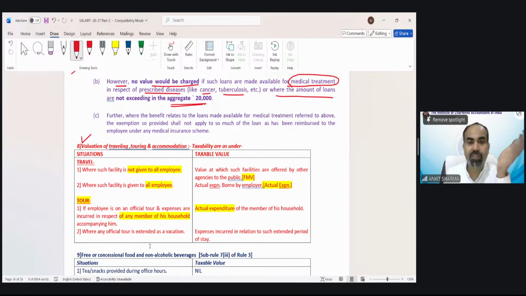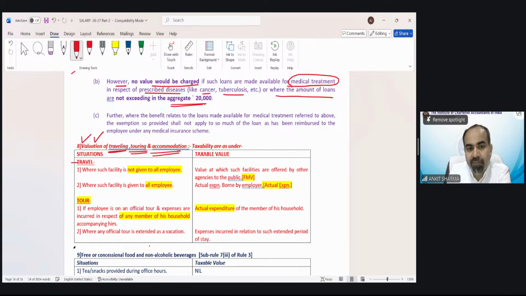If it is not a transfer of job, it's a normal case when you are going to attend any tour, conference, etc., that would not be applicable. Some other provision would be applicable. Here is this other provision: valuation of traveling, touring, and accommodation. Understood? And it's very logical, very, very easy. The provision says if you are going for a travel.